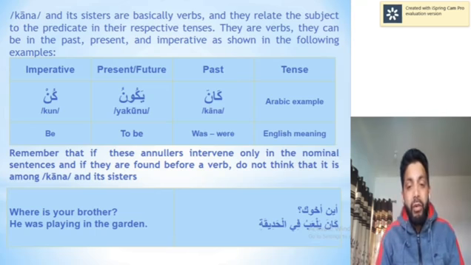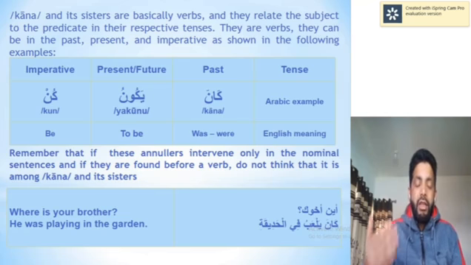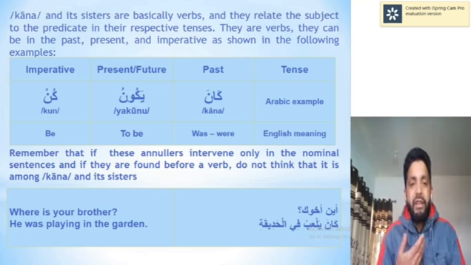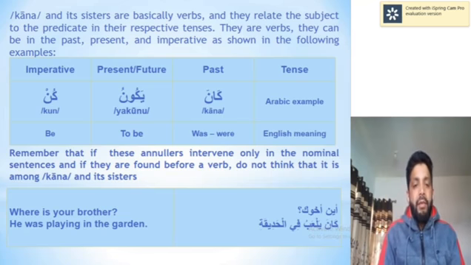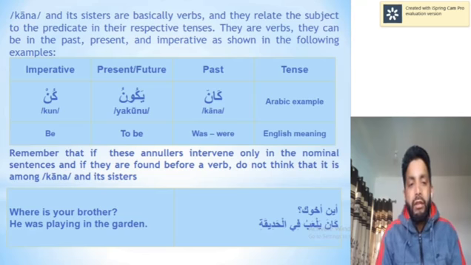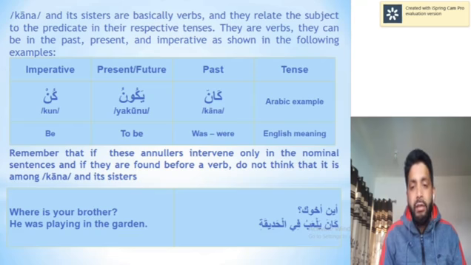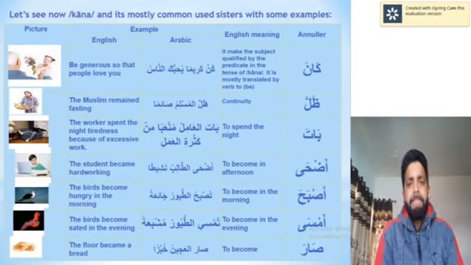So you see kana, its muzari is yakunu. Kun is its imperative verb, and we can have the conjugation of past and present as well as imperative. Remember that these annulars only intervene in a nominal sentence.